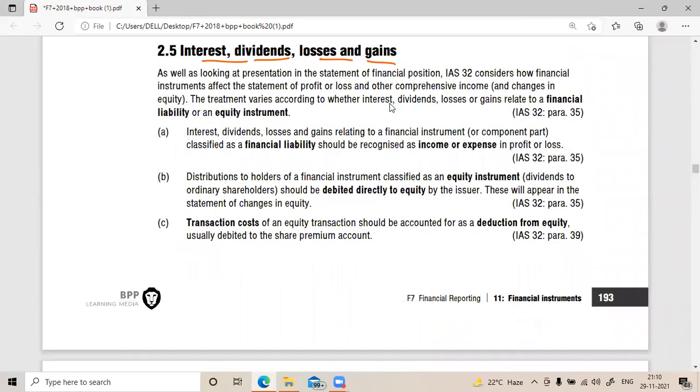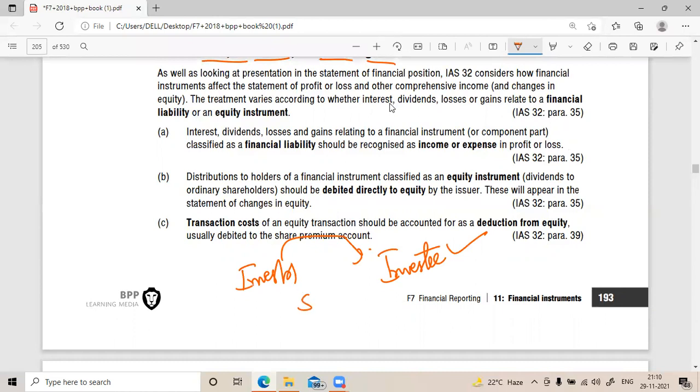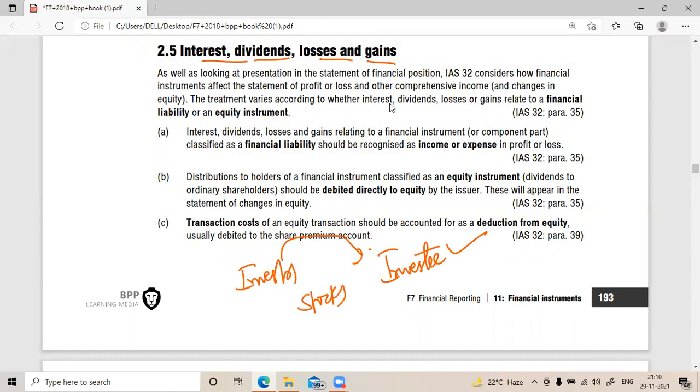If it's an investor, there's an investee. These are the two parties. Investee is the company in which investor has invested. Investor may invest in the form of stocks or bonds. If investor invests in stocks, then investor would get dividends.